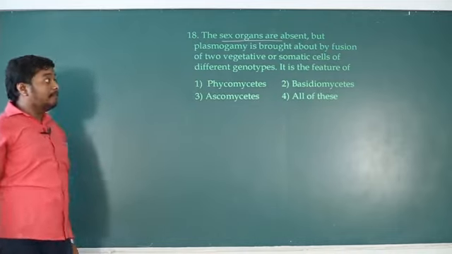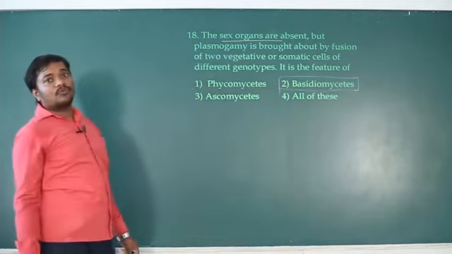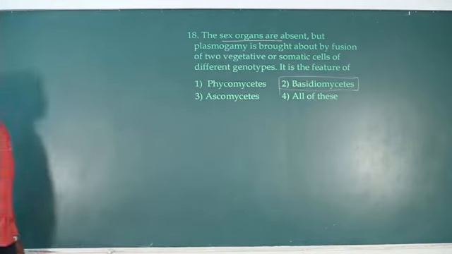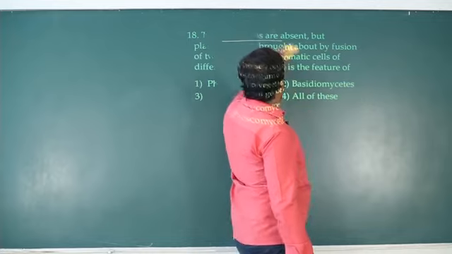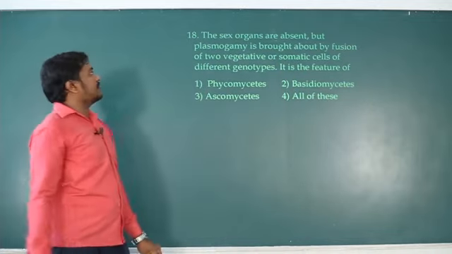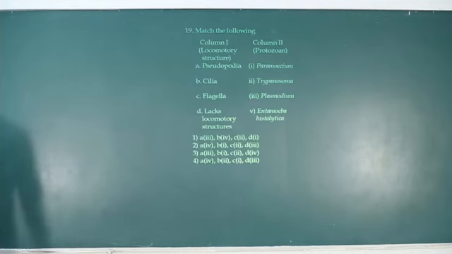Okay, in case of basidiomycetes, fructification takes place to produce a fruiting body. That fruiting body produces basidiospores. So remember, basidiomycetes are the best examples for this answer. Next, question number 19. Different organisms with their different locomotory structures were given.